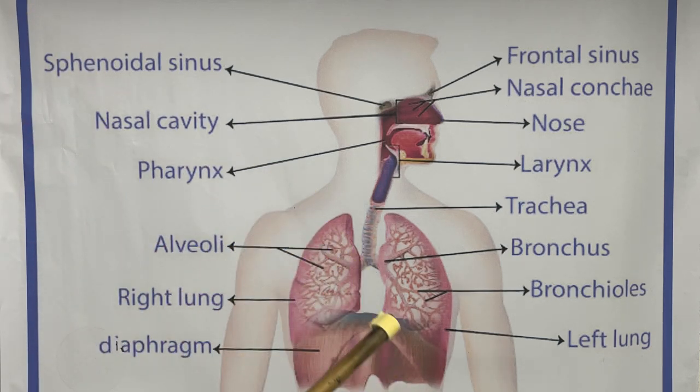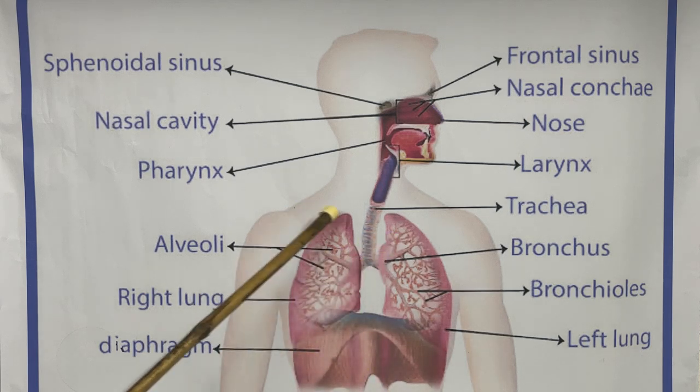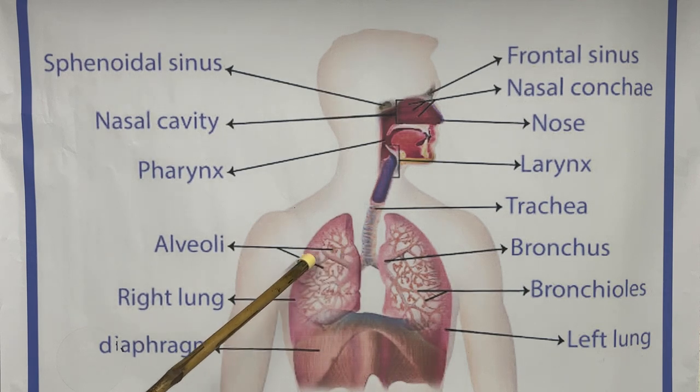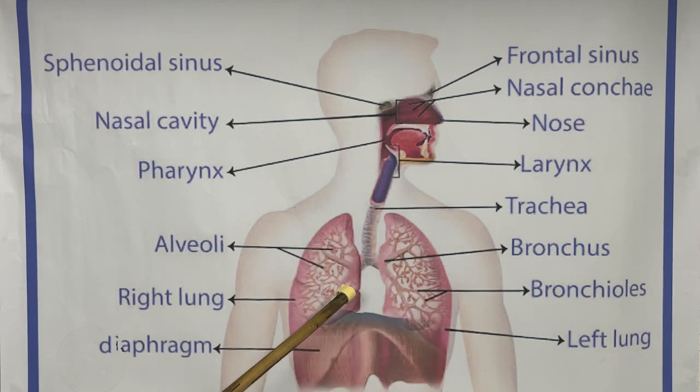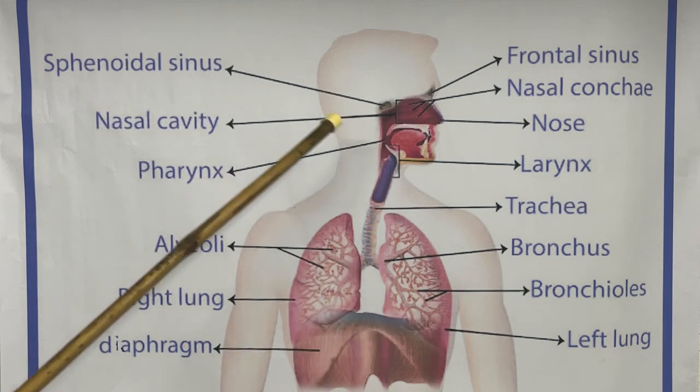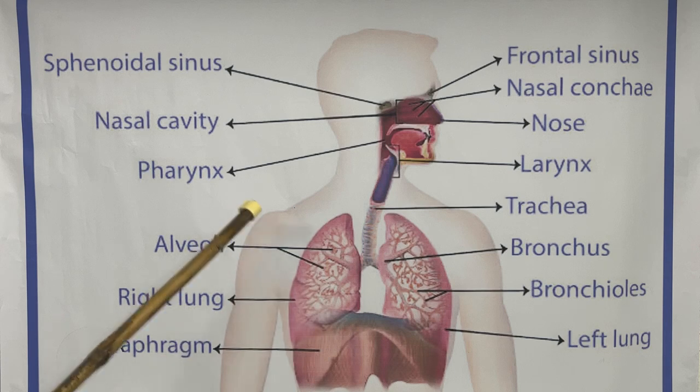Now, what is left over is, finally, after the blood enters the small alveoli, several crores of blood capillaries are present. Through these blood capillaries, the oxygen will be supplied to our entire body.